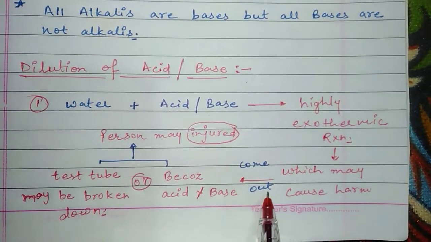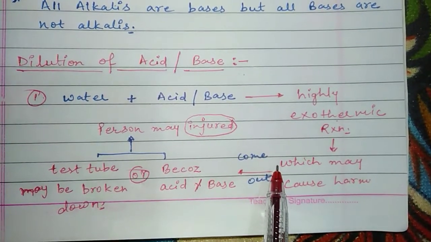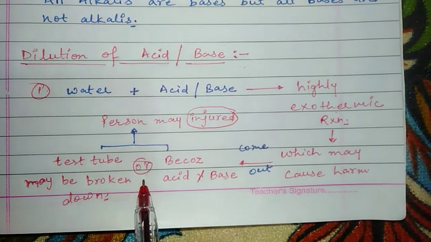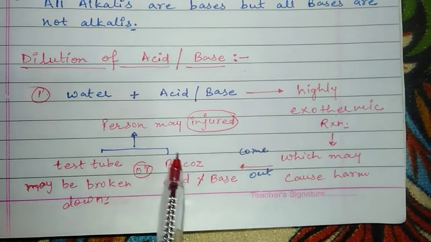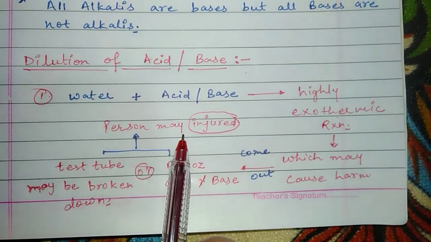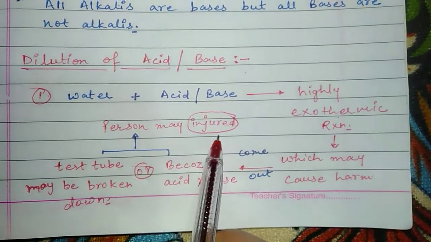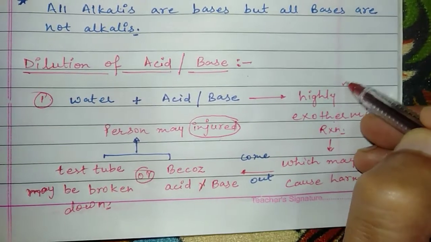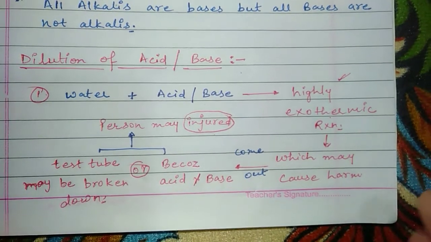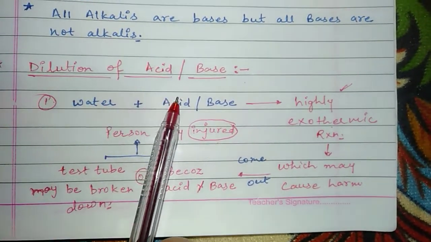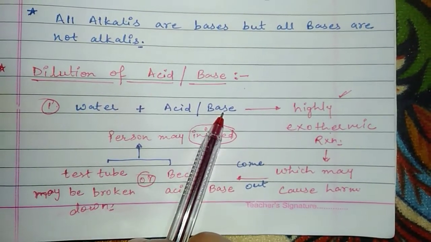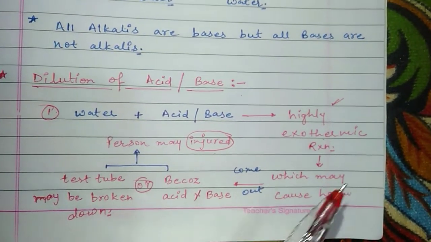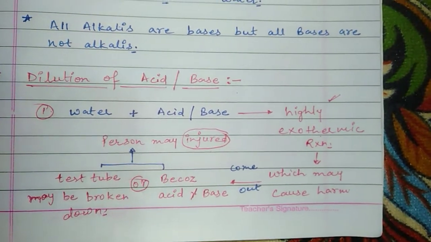Because the acid may come out from the test tube, or the test tube may break, and the person who is doing the experiment may be injured. So when you add water into the acid or the base, a highly exothermic reaction takes place, and the person may get injured.